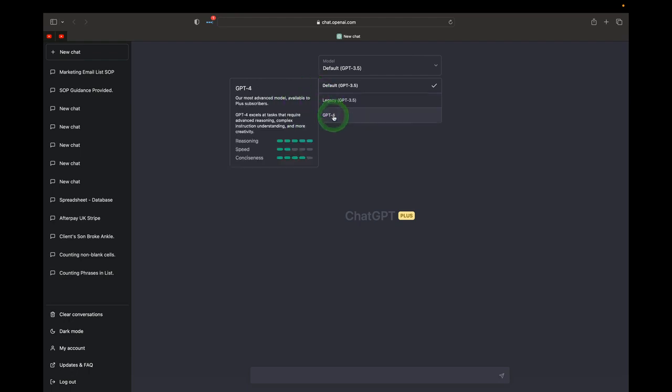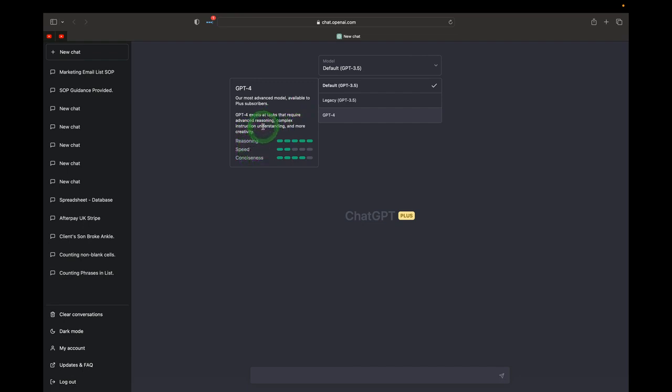But then we've got the brand new ChatGPT alongside of GPT-4, the brand new model, our most advanced model yet, available to Plus subscribers. Let's go ahead and click on it again. And it says that it excels at tasks that require advanced reasoning, complex instruction understanding, and more creativity. So it's even more creative. That's awesome. Its reasoning is 5 out of 5, its speed is 2 out of 5, and its conciseness is 4 out of 5.